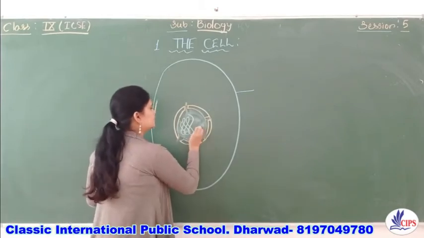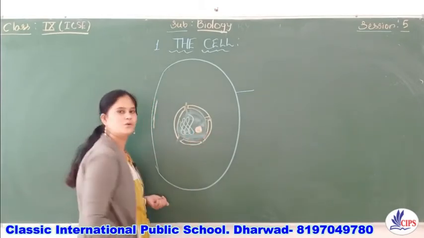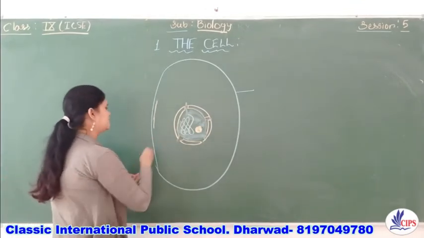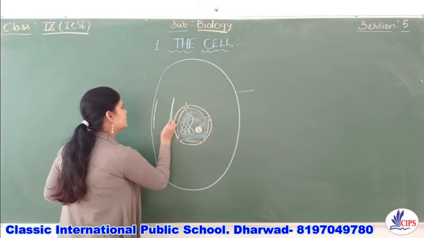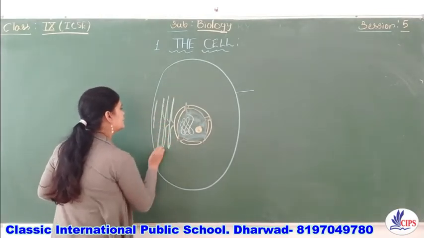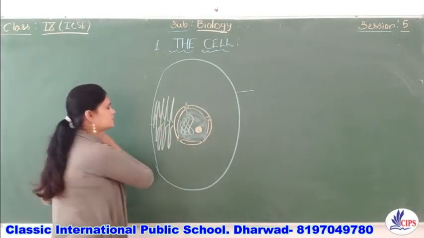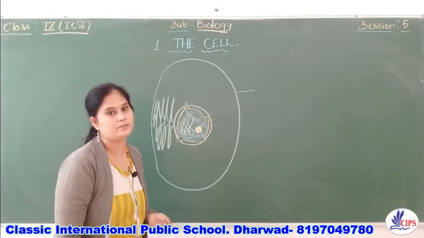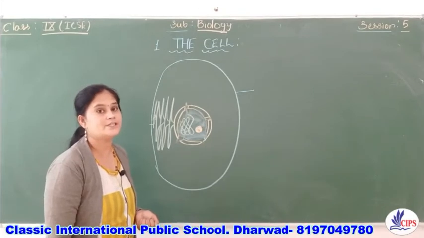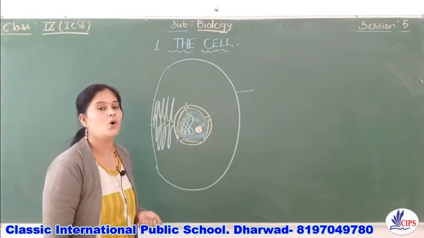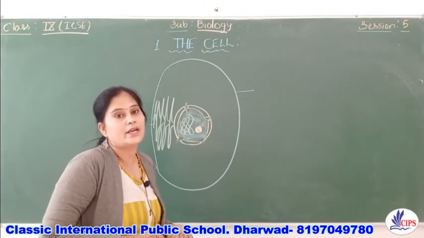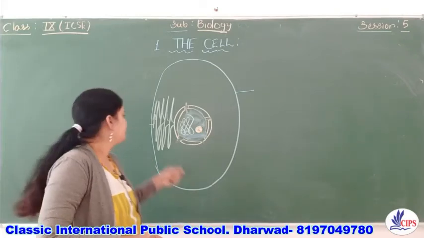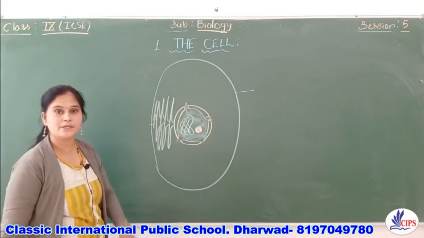This is the nucleolus, right? Then tell me, what is this? Yes, it is the endoplasmic reticulum. Children, the identification is a must. You must know all these cell organelles. You must be able to identify them. Okay, these are endoplasmic reticulum.